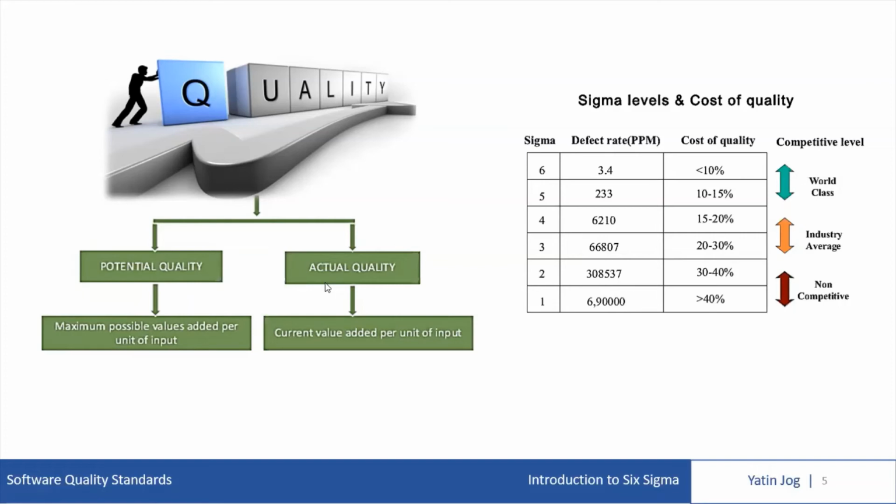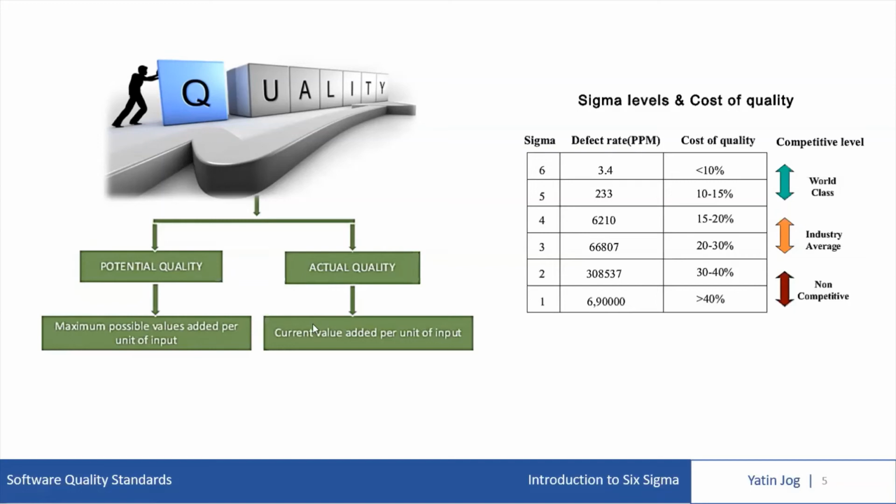Companies operating at 3 or 4 Sigma typically spend between 15 to 30% of their revenues on fixing problems. This is known as the cost of quality, or more accurately, the cost of poor quality. Companies operating at Six Sigma typically spend less than 10% of their revenues fixing problems.